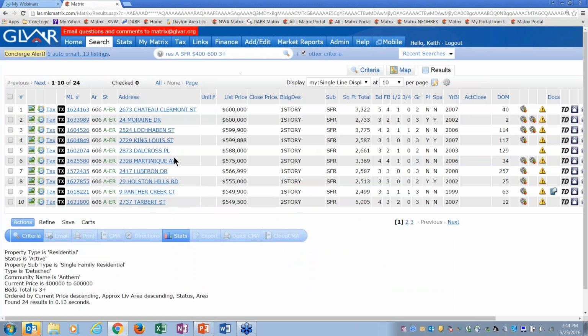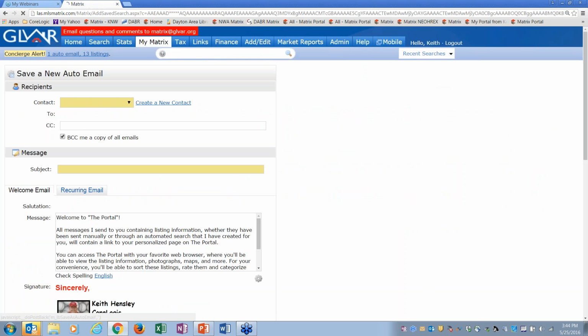Now what I want to do is save this search. I'm going to save it as a new saved search. Remember, it won't activate. It won't be an auto prospecting one. I want this to auto prospect from this moment forward. So every time it finds a new match based on this criteria, I want Phil to get it. Okay. So I'm going to click on new auto email.